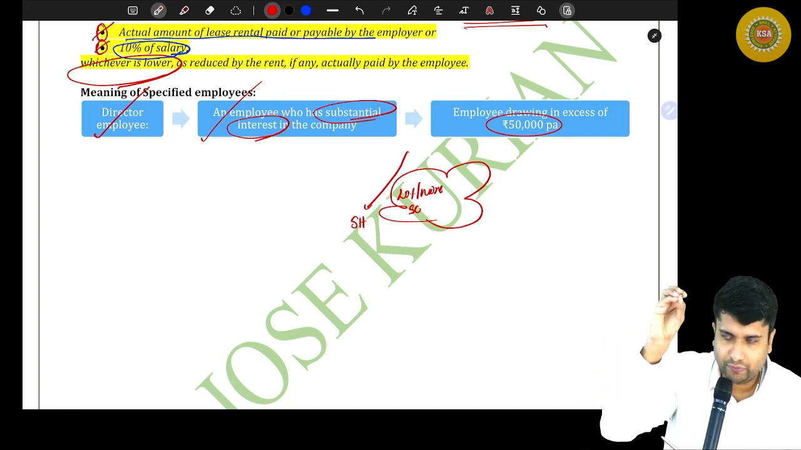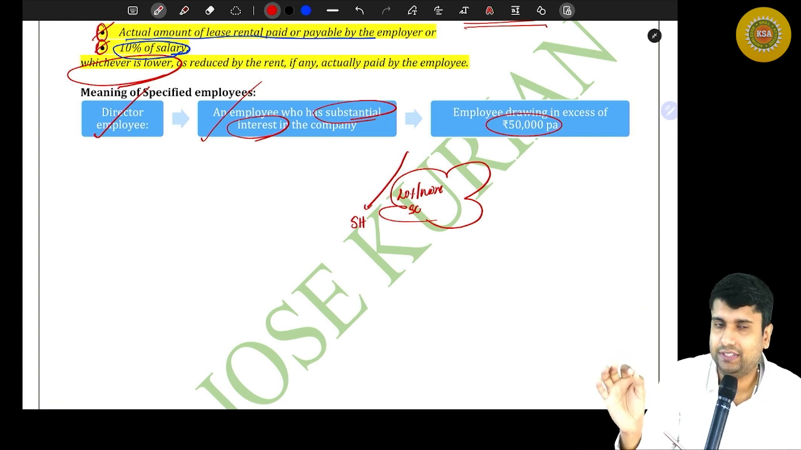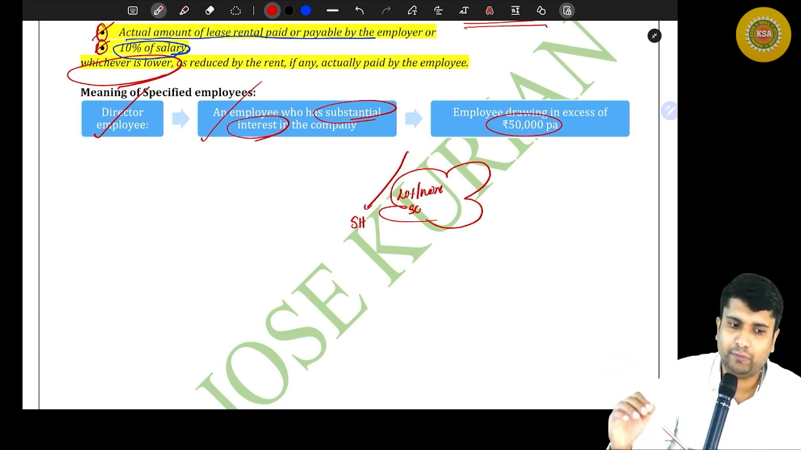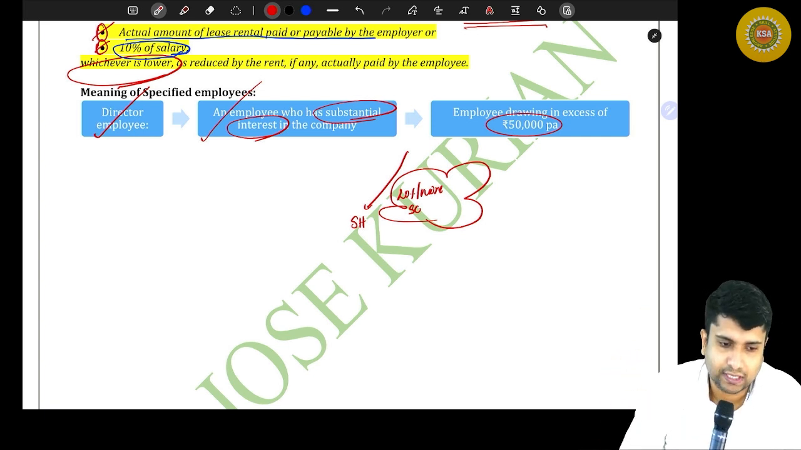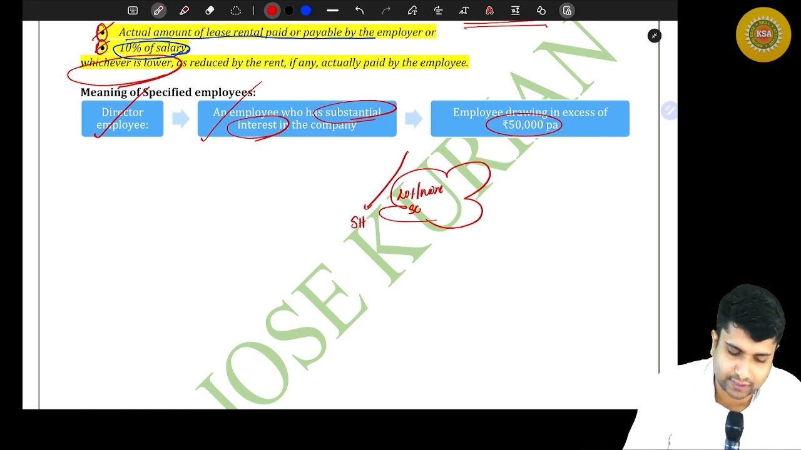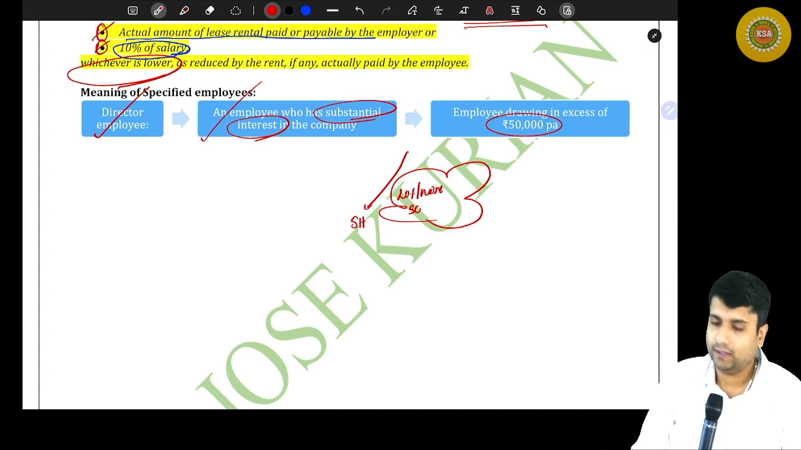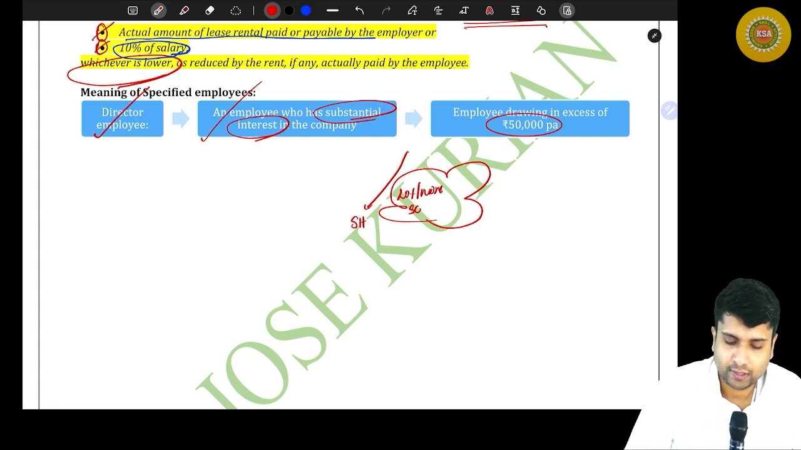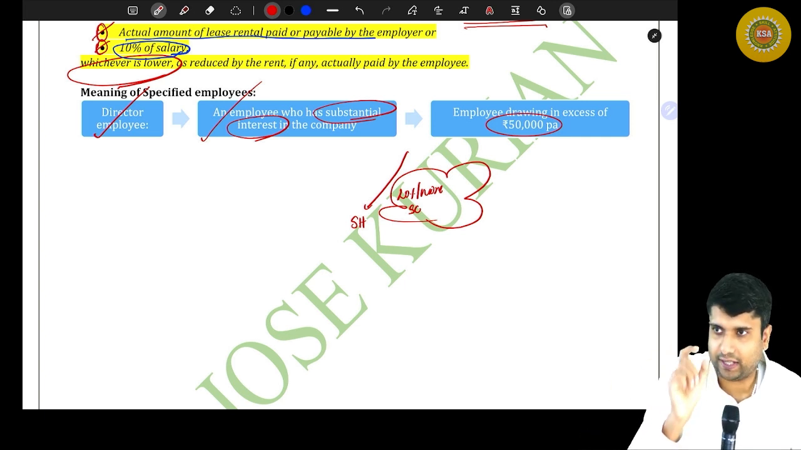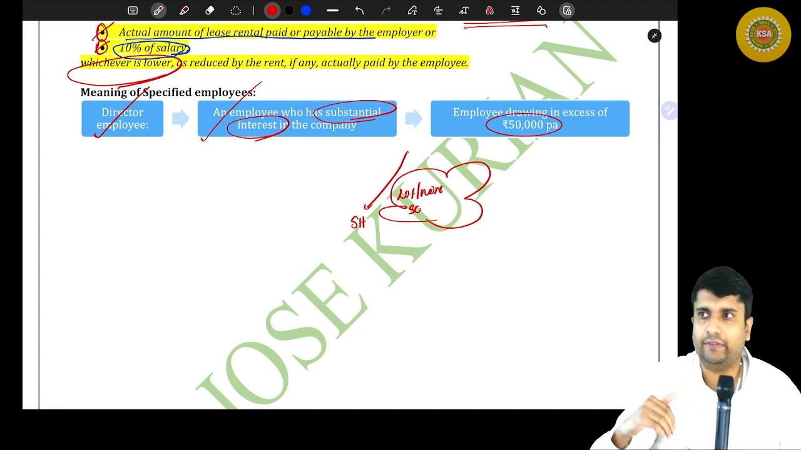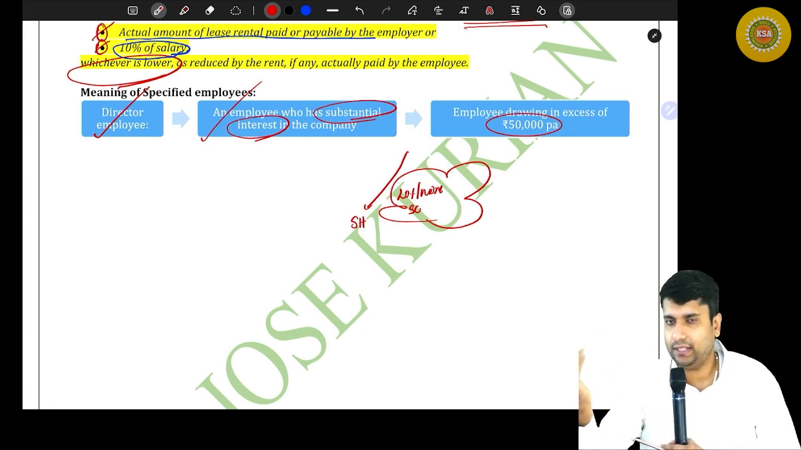Now we will understand the relevance of the specified employee definition. The salary is after deduction under 16(1)(a). Yes, there is a definition for this salary, but you don't have to study that particular definition for examination purposes. Why we are using this specified employee concept, you will understand when we move on to the next perquisite valuation.